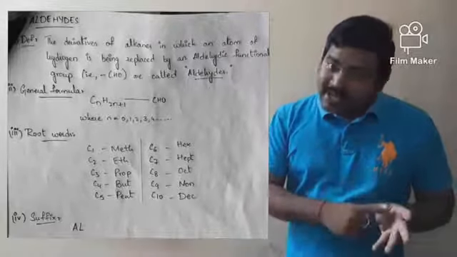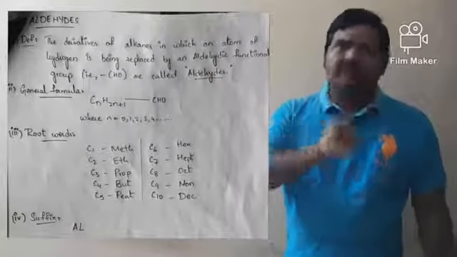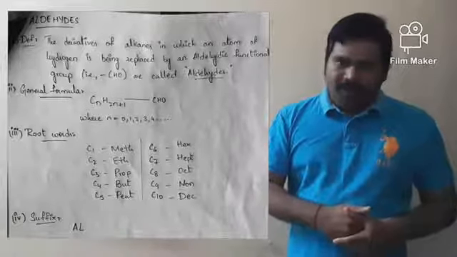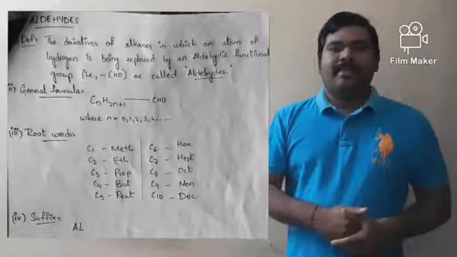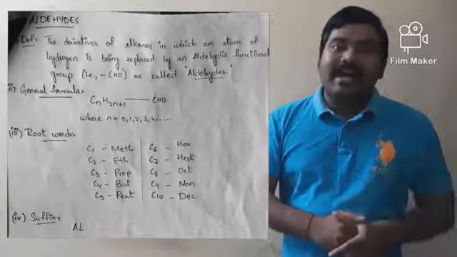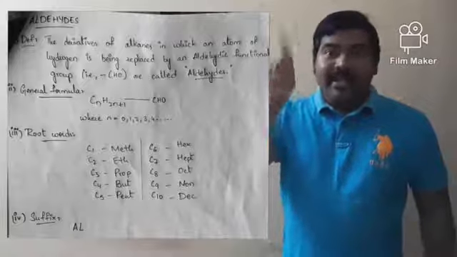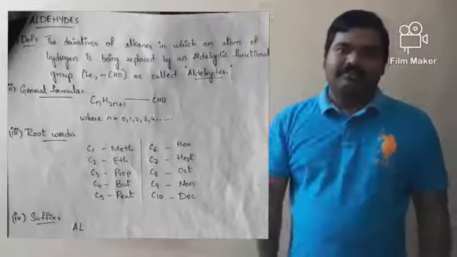But n can take the values starting from 0, 1, 2, 3, 4, etc. And the suffix of aldehyde is al. AL, al. And now move on to the next category, category number 5. Correct? Hydrocarbons, haloalkanes, alcohols, aldehydes.